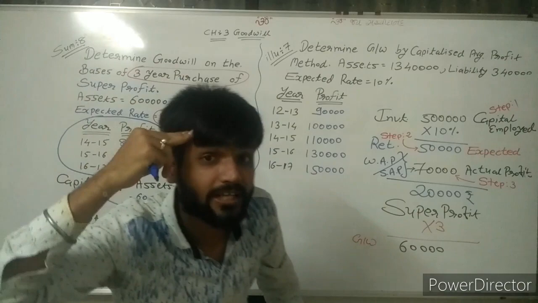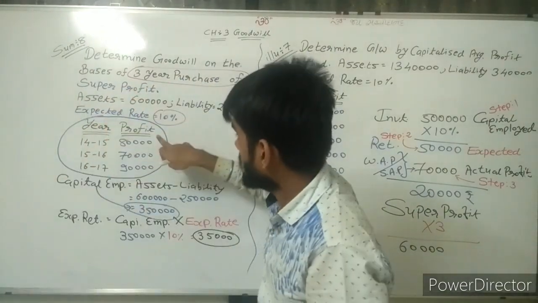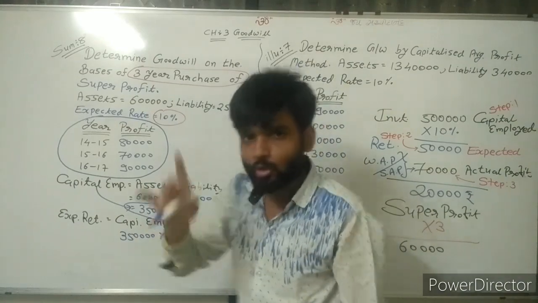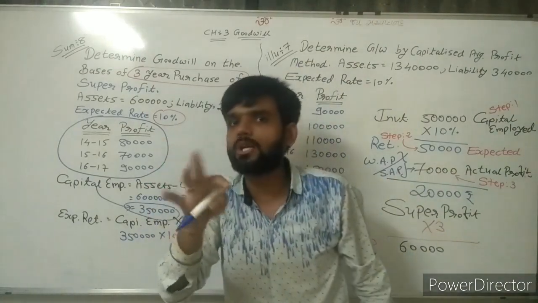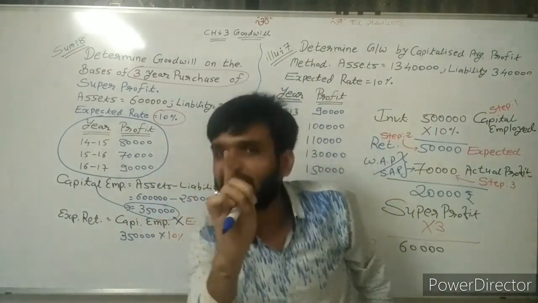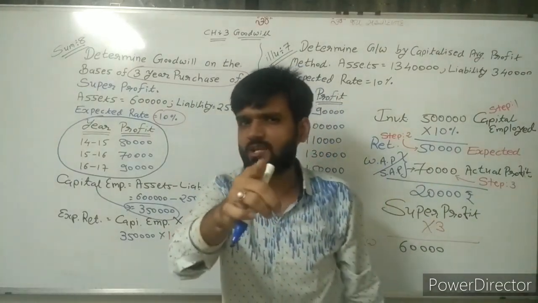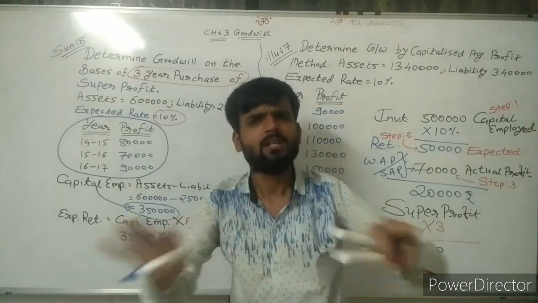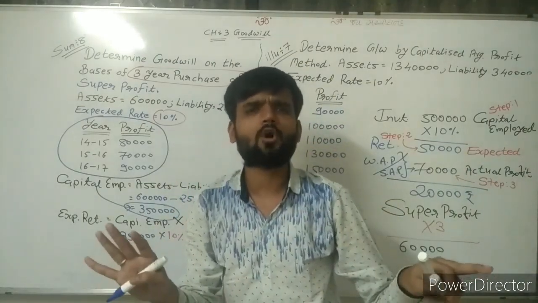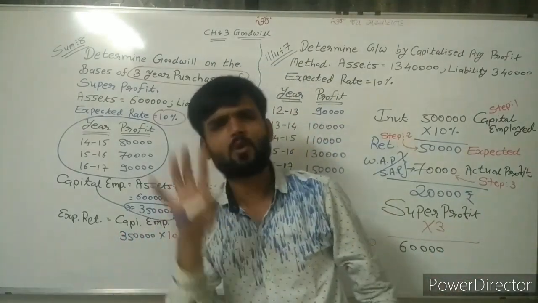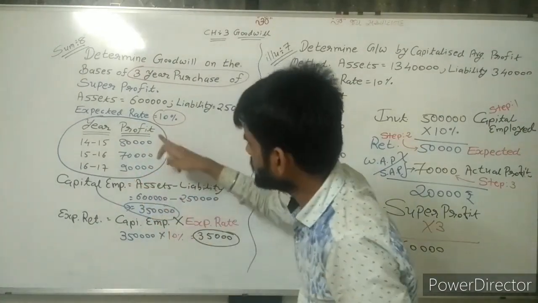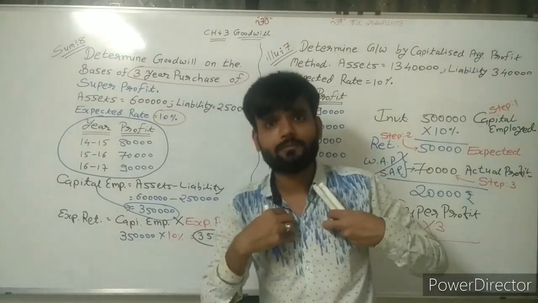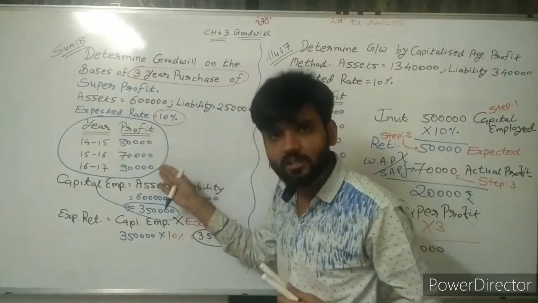So apply your mind. Here, 80, then decrease to 70, then increase to 90. So there is fluctuation. And whenever there is fluctuation, don't worry. Apply the simple average profit method. So here we are finding simple average profit. That is my actual profit, the actual earning of the firm.